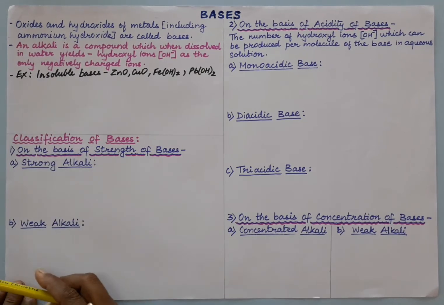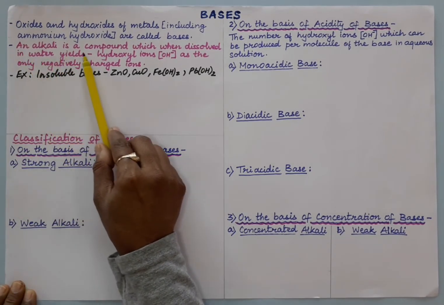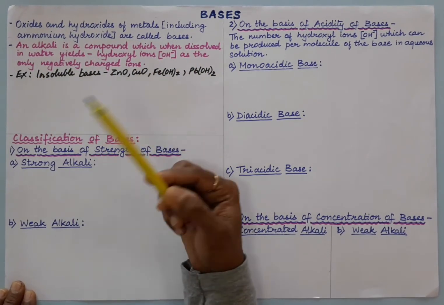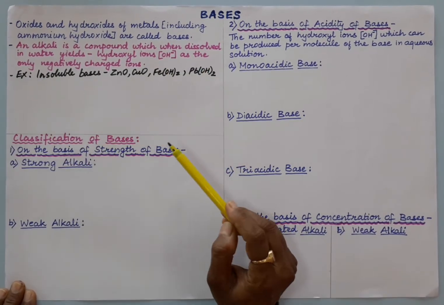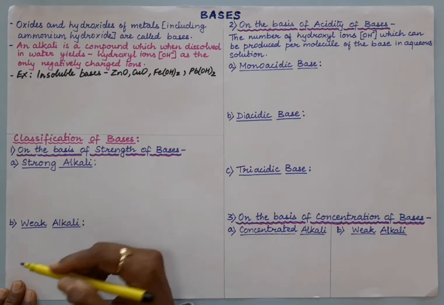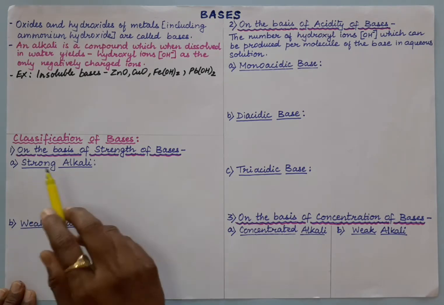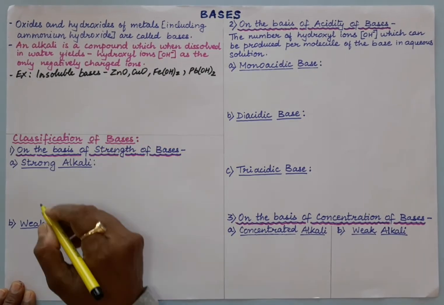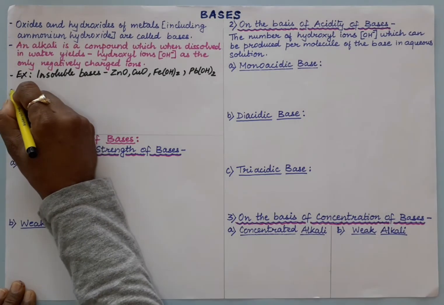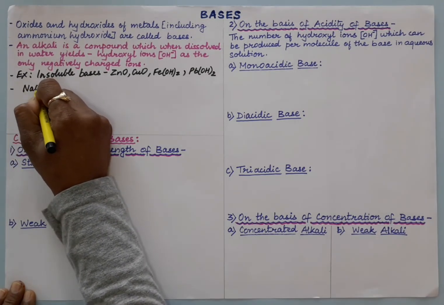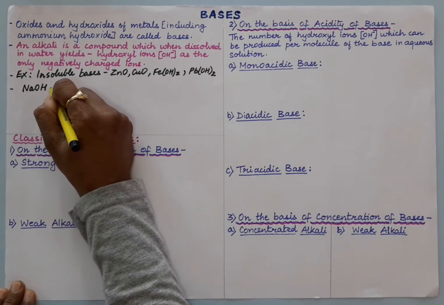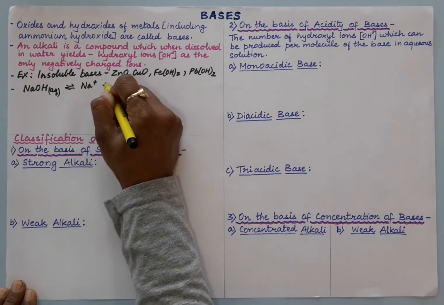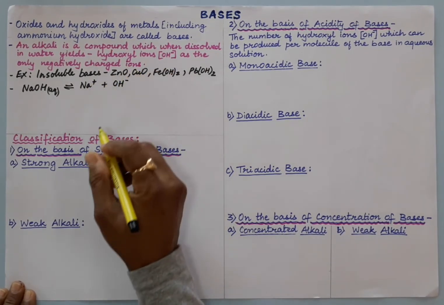Now let us take the second definition. An alkali is a compound which, when dissolved in water, yields hydroxyl ions, or you can say hydroxide ions, as the only negatively charged ions. So when any compound is dissolved in water and yields OH minus ion as the only negatively charged ion, then it is known as an alkali. Here we will take NaOH for the second definition. NaOH in aqueous state will have Na plus and OH minus ions. So this is an alkali, as it has OH minus ions.